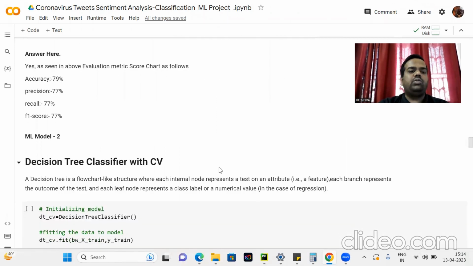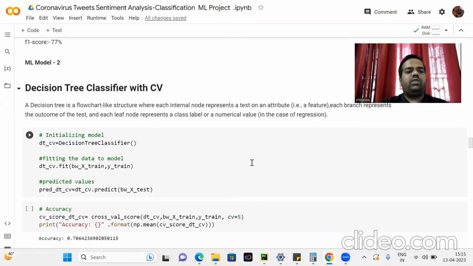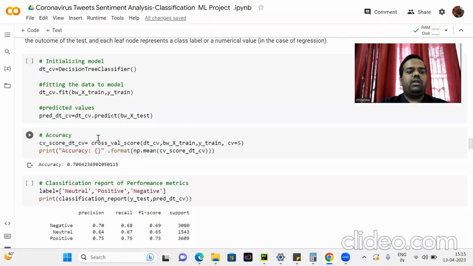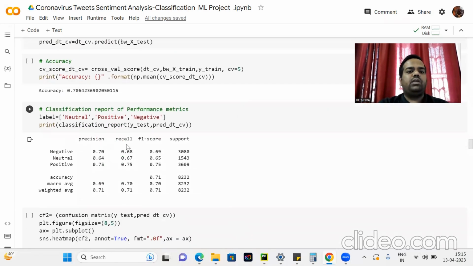So ML model 2: decision tree classifier with CV. What is a decision tree? A decision tree is a flowchart-like structure where each internal node represents a test on an attribute, that is a feature. Each branch represents the outcome of the test, and each leaf node represents a class label or a numerical value in the case of regression. Here we first initialize the decision tree model, then fit the model, then predict. The accuracy comes to 70%, along with the classification report of precision, recall, and F1 score.